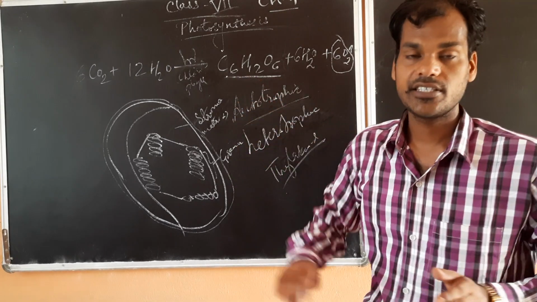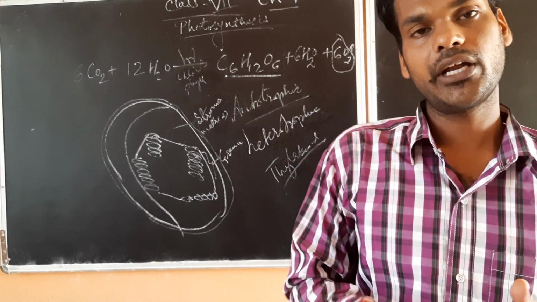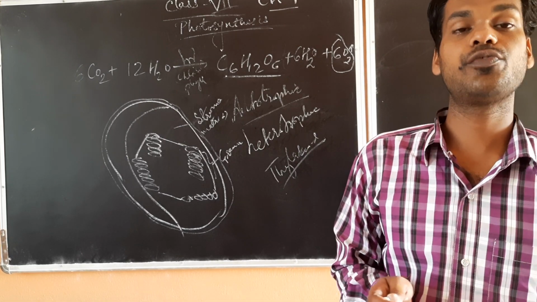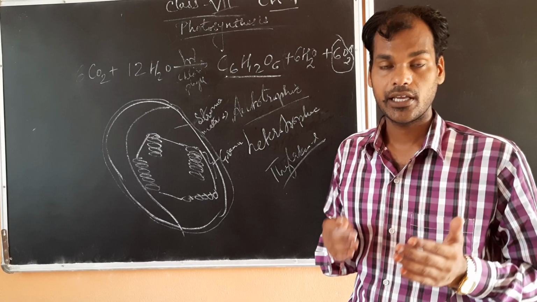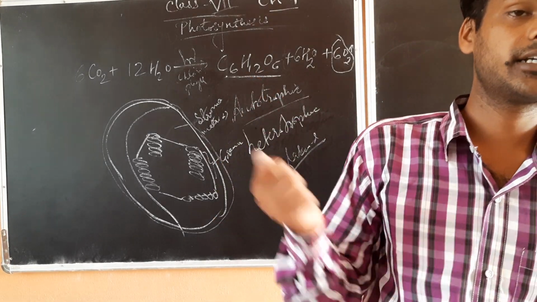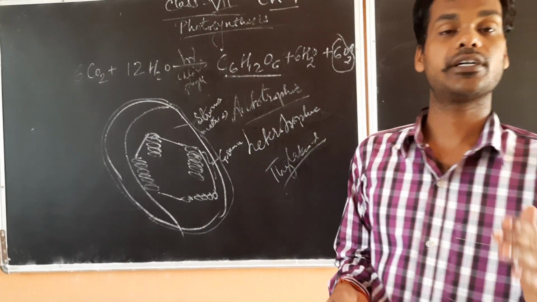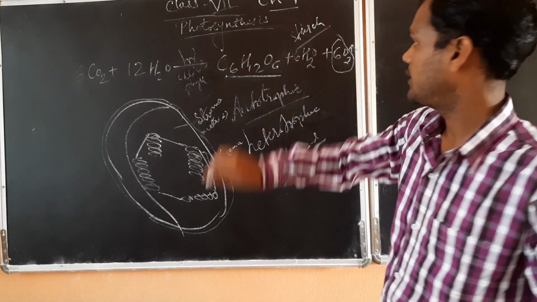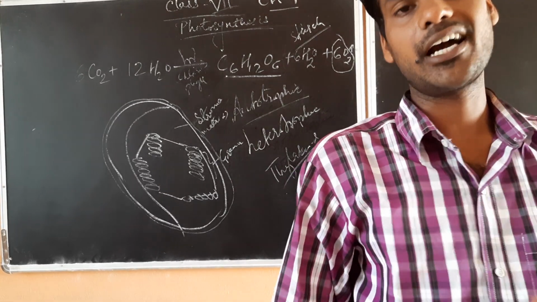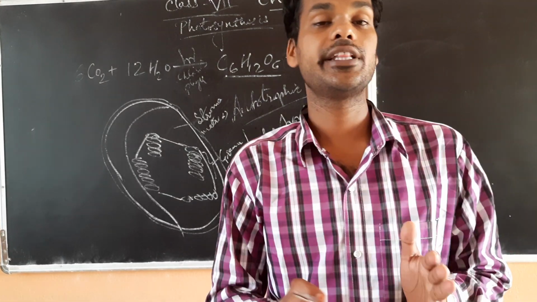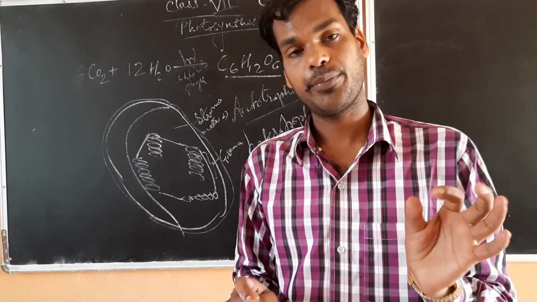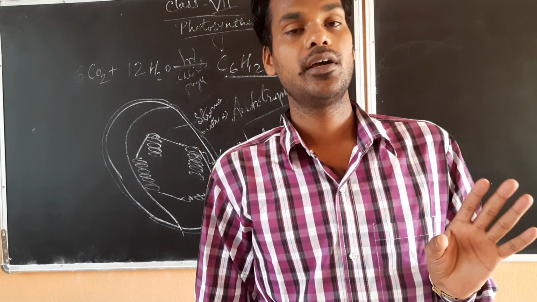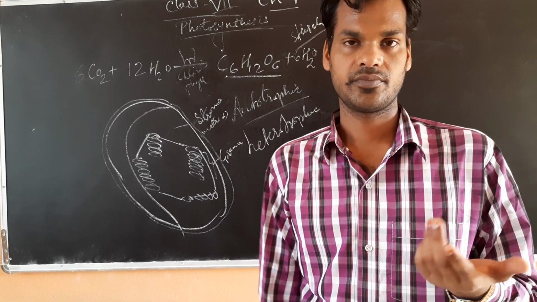Some glucose is utilized by the plant body for its own metabolic activities, for fulfilling the needs of the body, and the rest of the glucose molecules are converted into starch and stored in all body parts, especially root, stem, leaves, and also the fruits.